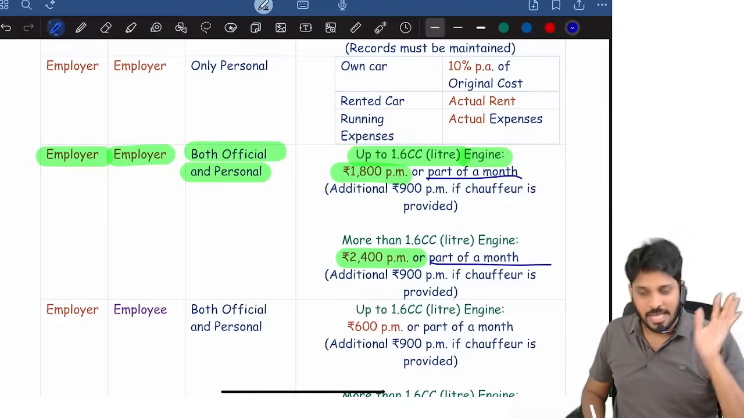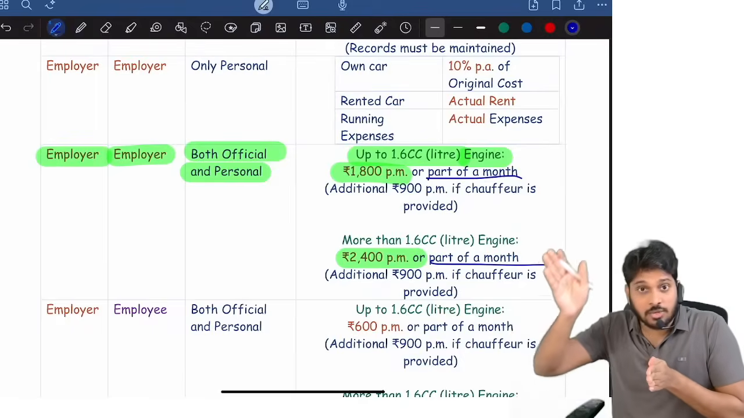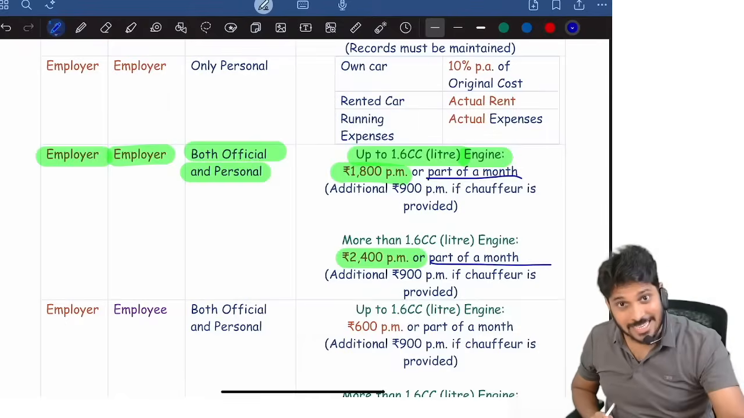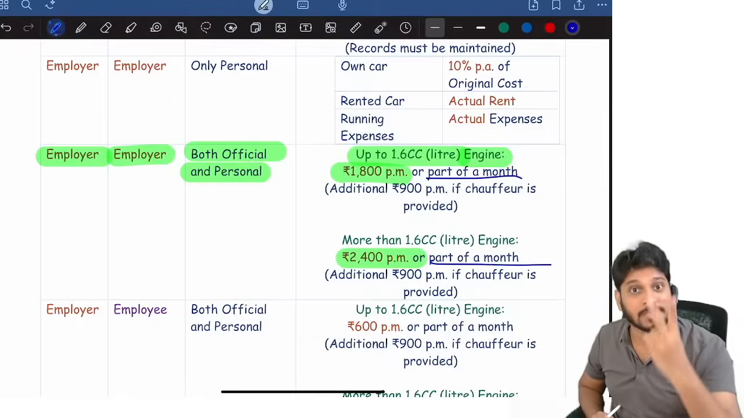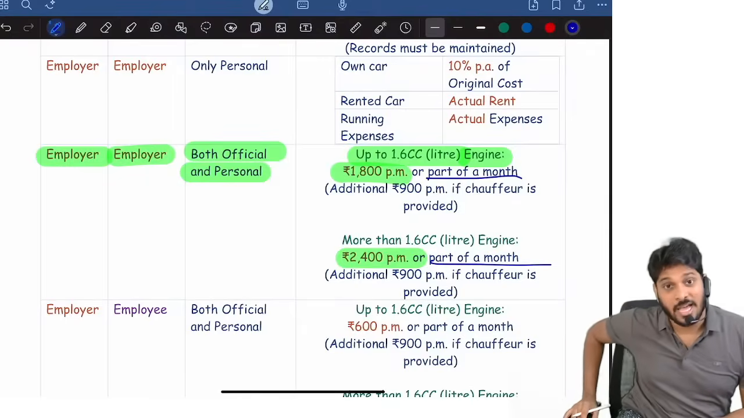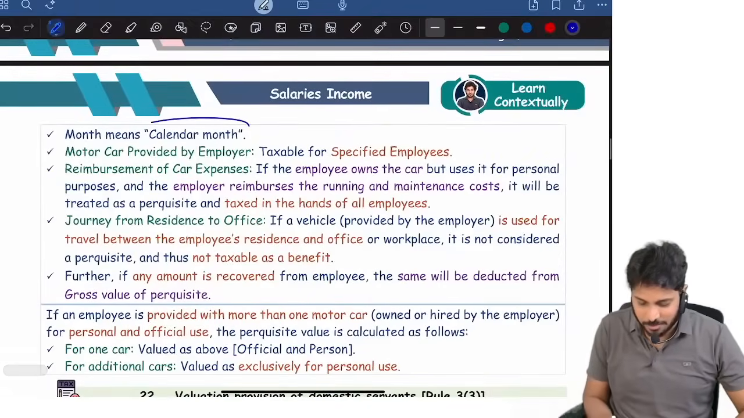Calendar month. Sir, employee got the car on 10th April, sir. He surrendered the car to the company on 9th May, sir. Less than 1 month only used. No. April is considered separately, May is considered separately. 2 months we should calculate. Be clear with respect to MCQs like this you might get. Calendar month means what? Calendar month. Here you see I gave month means calendar month.